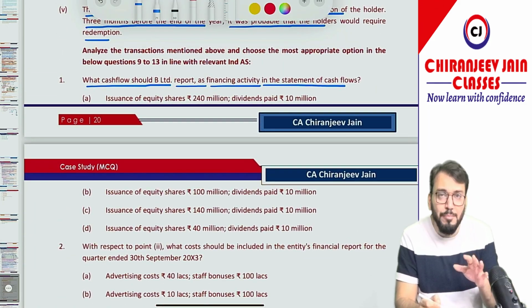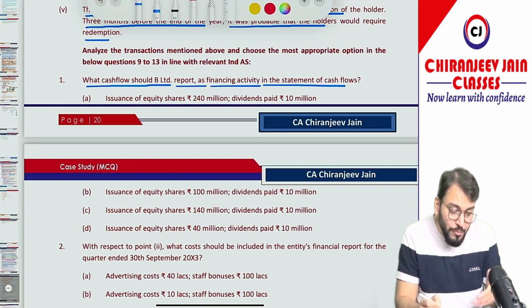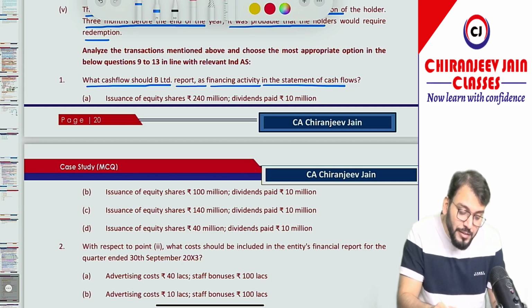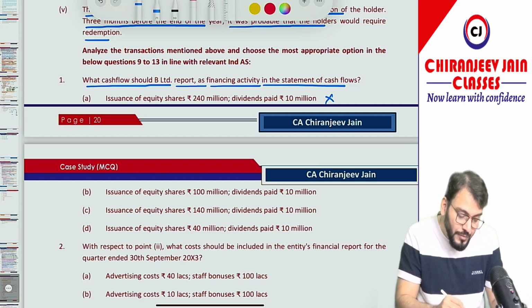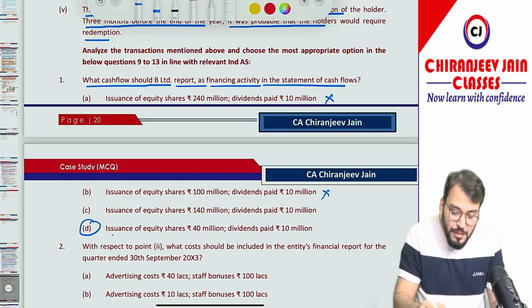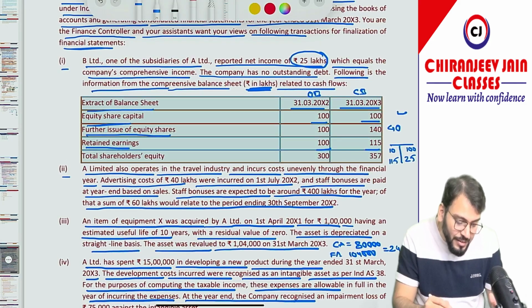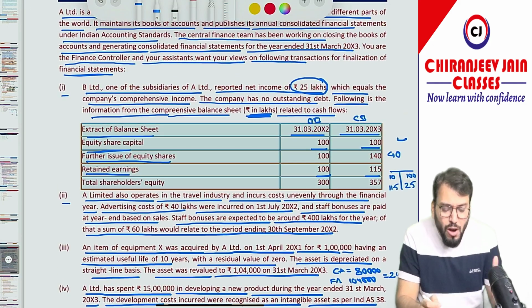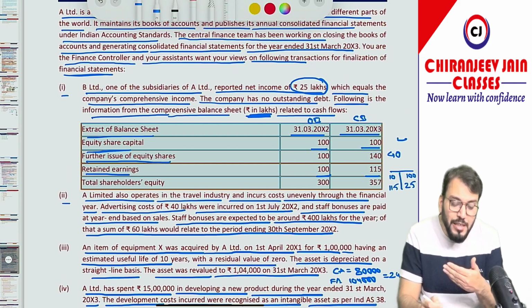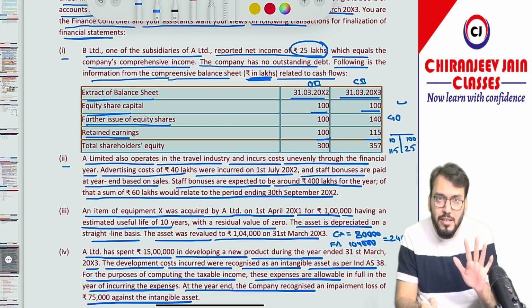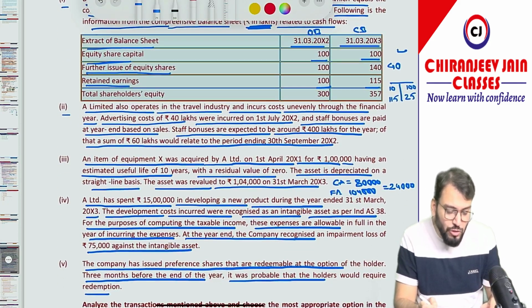So we need to be smart once again. Don't be confused with this. Issue of equity shares of 240 million and dividend paid 10 million, not correct. Issue of equity shares 100 million, dividend paid, not correct. So I think the last option, issue of equity shares 40 million, dividend paid 10 million, is correct. The information should not be in rupees in lakh, or the options should be given in lakhs. So there is some typo mistake, I will say. Ignore this typo mistake right now.